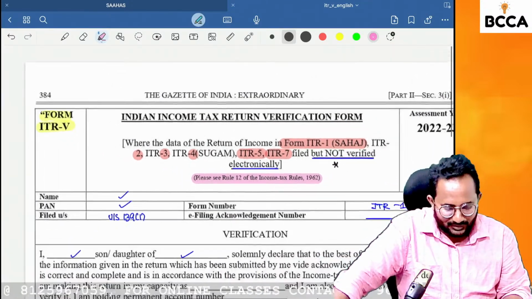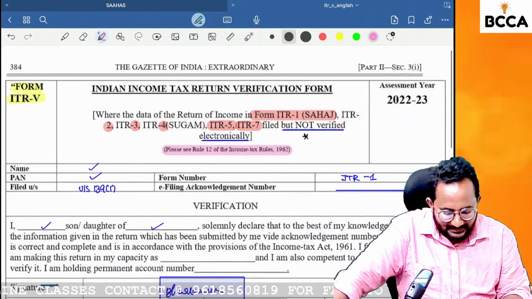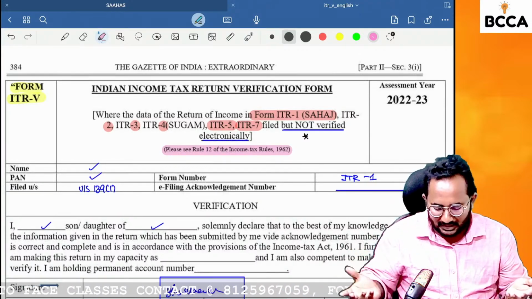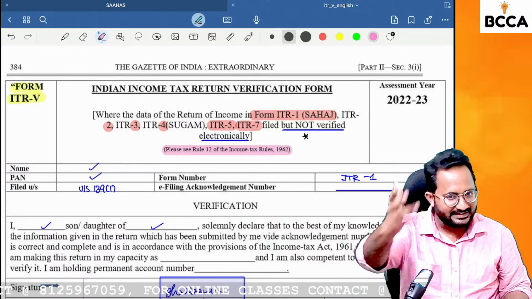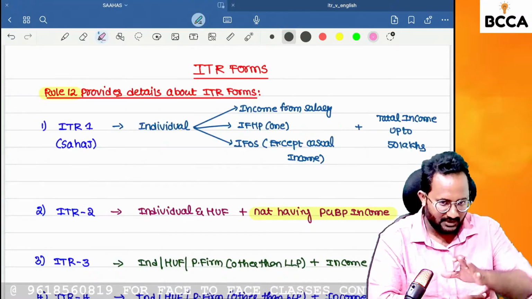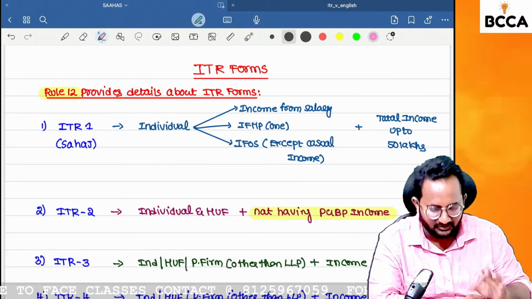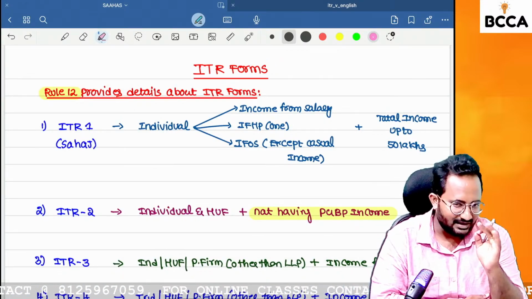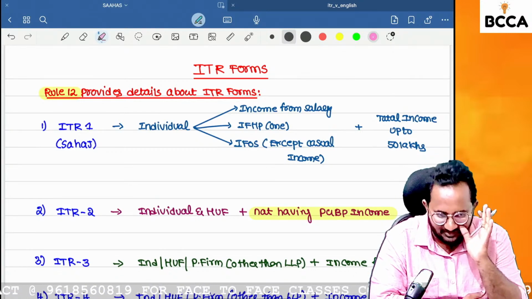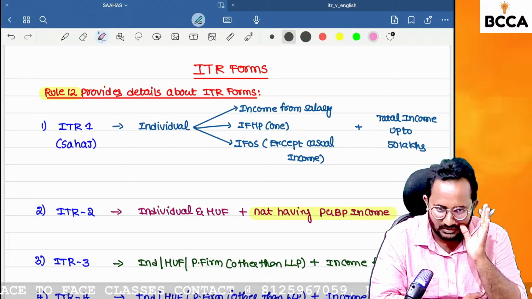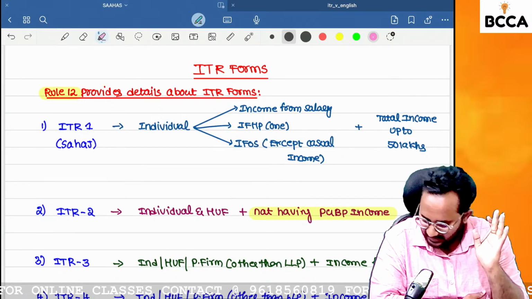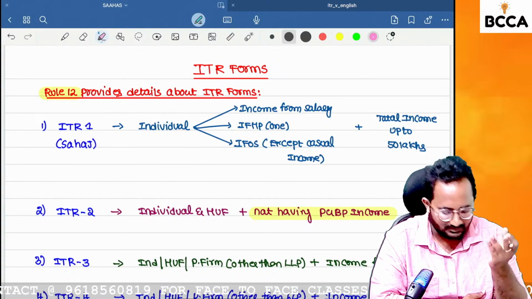I don't want to show you all the ITR forms in the classroom itself, as that is impossible. If you have free time, you can create your own login on the e-filing website and experiment. You can log in and file any ITR form, no issue, but don't do e-verification. If you do e-verification, it means you have definitely filed the return of income. Don't do e-verification. Do all the other things, whatever you want.